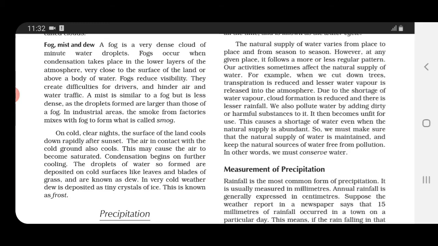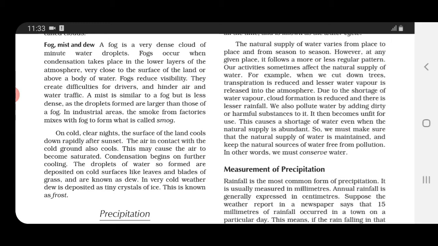They are close to the surface of land, or if we are talking about a water body, then just above a body of water, this condensation process takes place. And fogs, children, reduce the visibility. You cannot see clearly. Because they reduce the visibility, it is very difficult for the drivers to drive. They hinder air, that means it creates disturbances and obstruction, and water traffic.